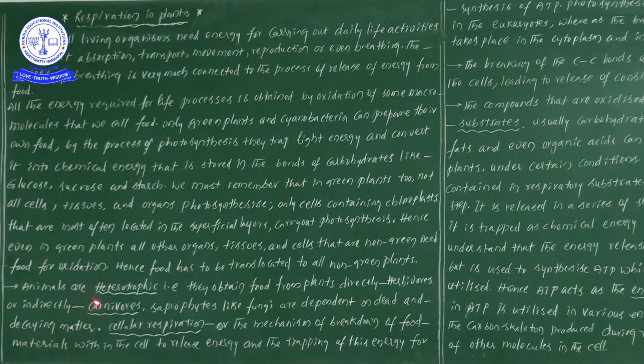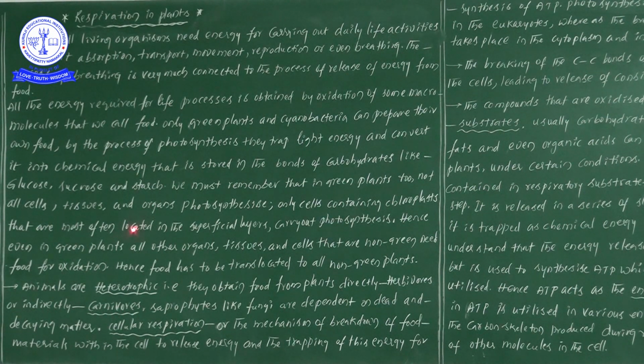Now animals are heterotrophic. We know very well that all animals are heterotrophic. Why? Because they don't have the capability to perform photosynthesis. That's why animals simply depend on the autotrophs, and we consider them as heterotrophs. They obtain food from the plants directly, in case of herbivores, or indirectly, in case of carnivores.